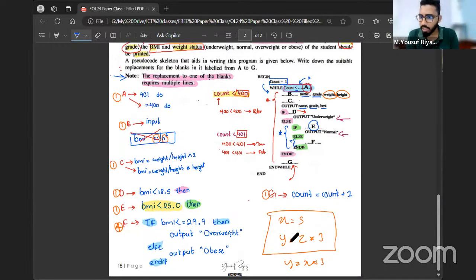Have I connected anything between them? These are two different things. Program is program, a question is question.